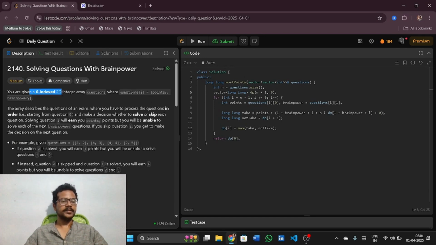We are given a zero-indexed 2D integer array questions, where questions[i] represents [points_i, brainpower_i]. What this means is that we make a decision whether to solve or skip each question. Solving question i will earn you points_i, but you will be unable to solve each of the next brainpower_i questions. If you skip question i, you get to make the decision on the next question.